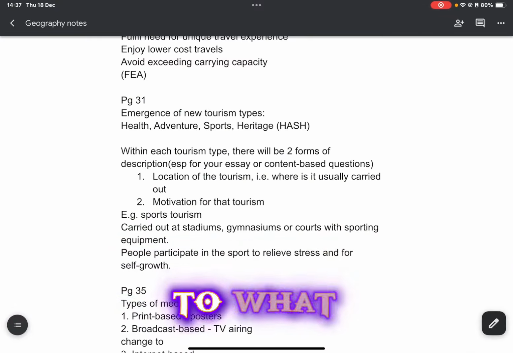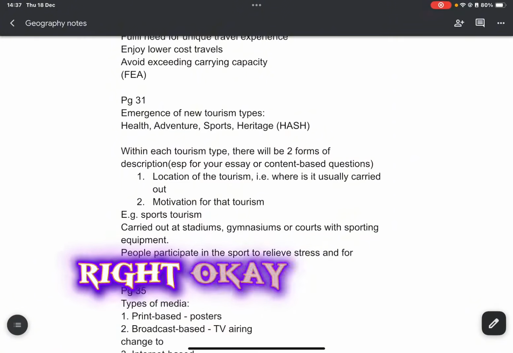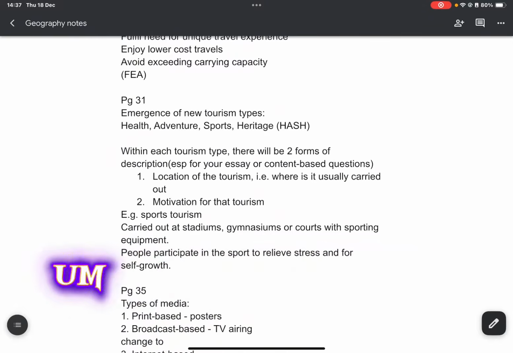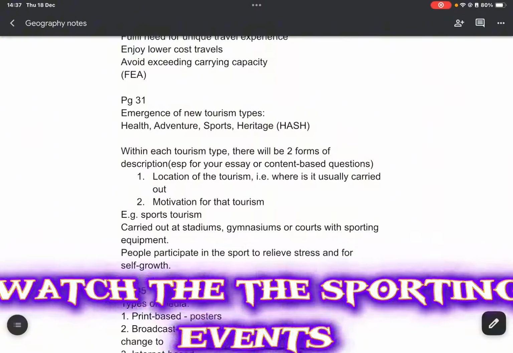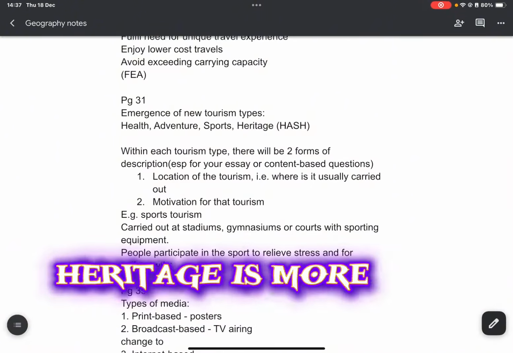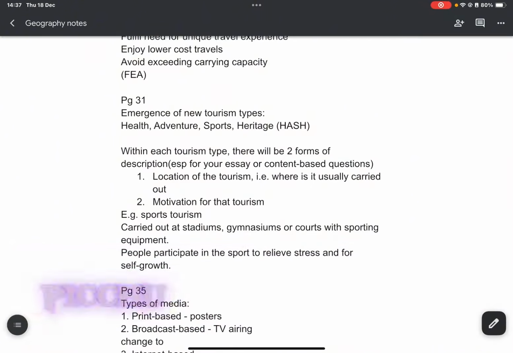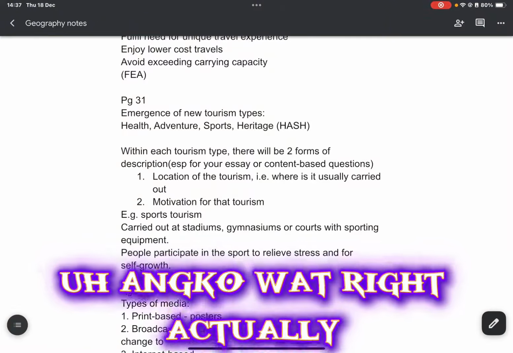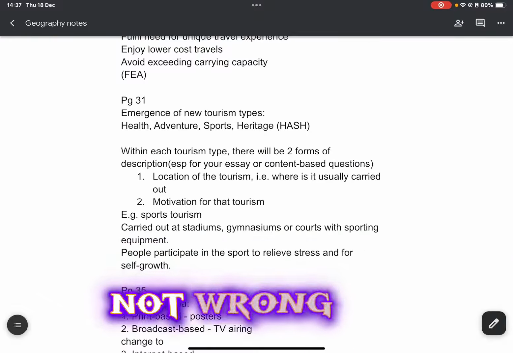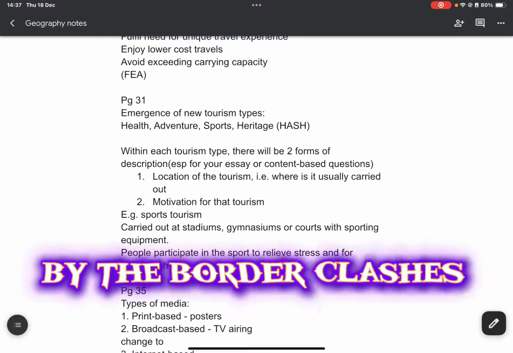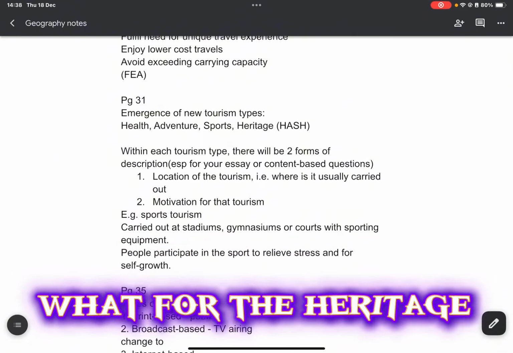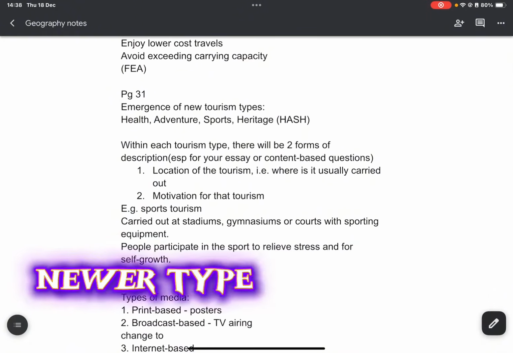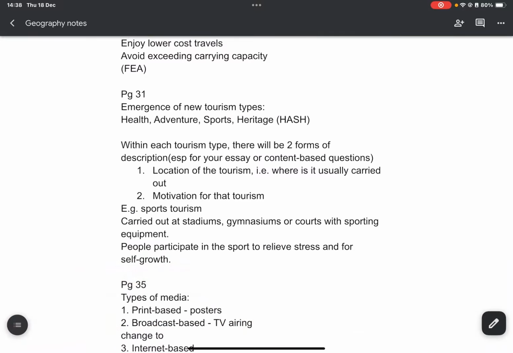People go to Nepal to trek there, Mount Everest, right? Sports is of course you go there as a sports player or to watch the sporting events. Heritage is more like the history. For example, Machu Picchu, or recently Angkor Wat, which actually got kind of damaged, if I'm not wrong, by the border clashes. So people visit Angkor Wat for the heritage. Now recently, even newer types of tourism have emerged, and it is concerts.